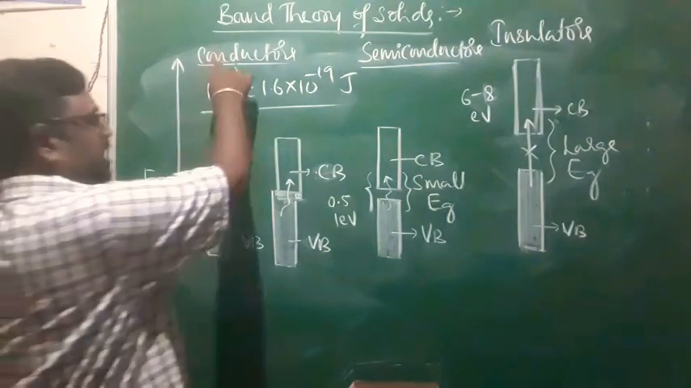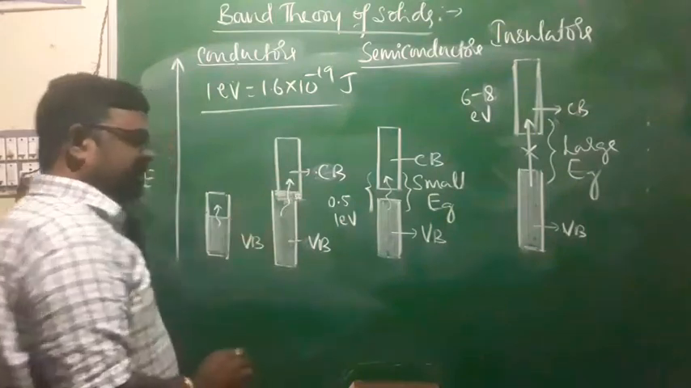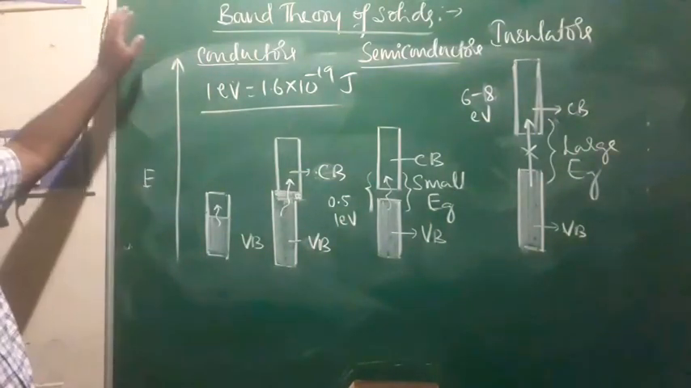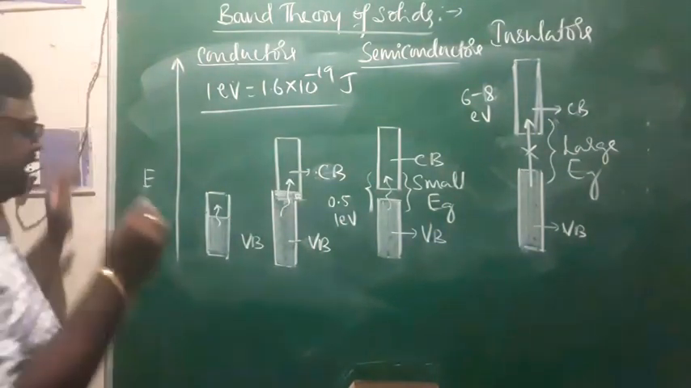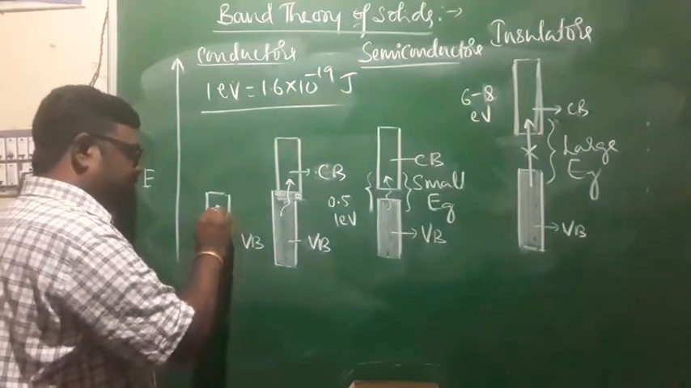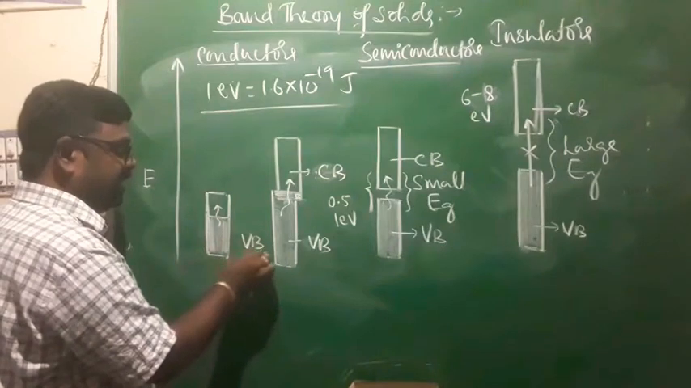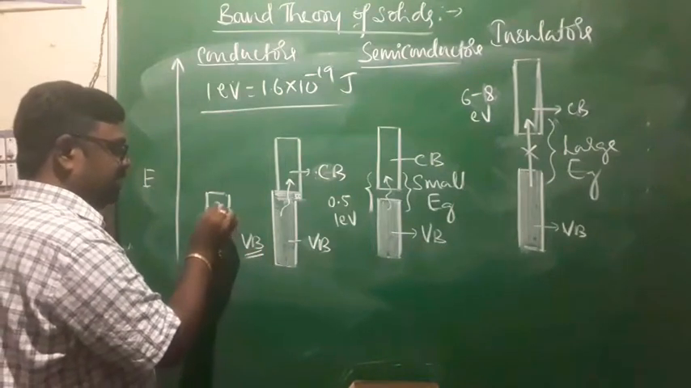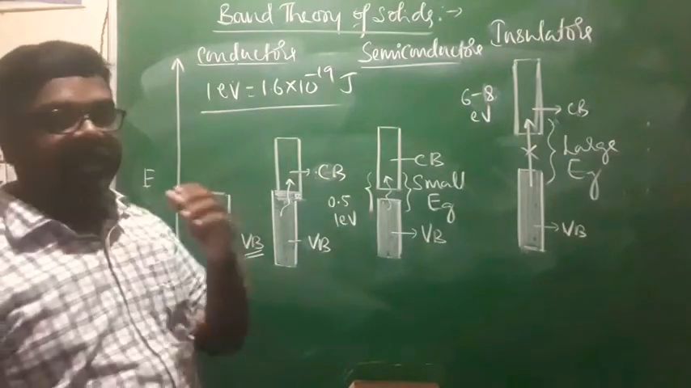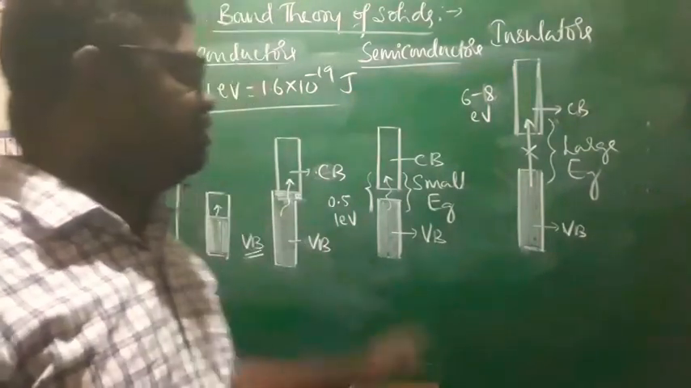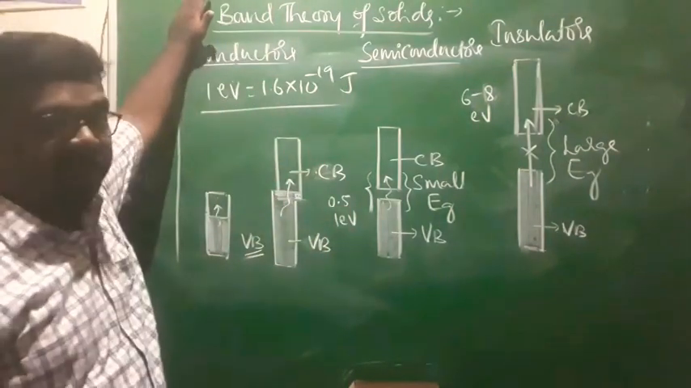But in the case of conductors, there is no energy gap between the conduction band and valence band, or they are characterized by a partially filled valence band, where electrons get free space for their movement under the influence of an electric field. That is what we call the band theory of solids.